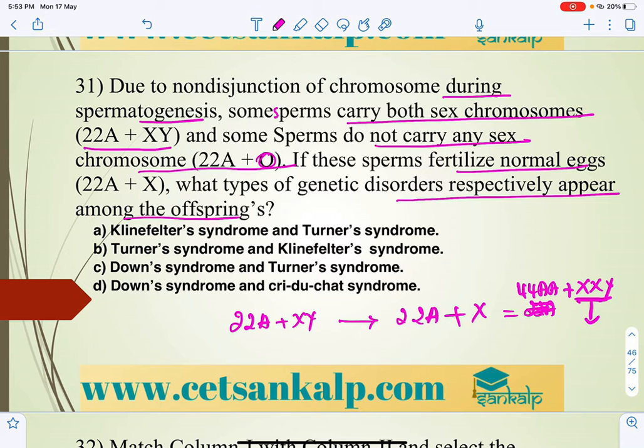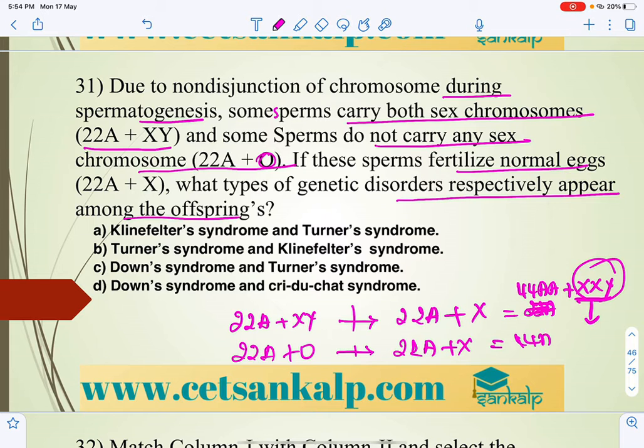44AA XXY is Klinefelter. And 22A with absence of chromosomes in the sperm, which will cross with the normal 22A egg, gives 44AA and XO. So one is Klinefelter syndrome, the other one is Turner syndrome. So the answer for this is A: Klinefelter syndrome or Turner syndrome. That is what you have to keep in mind.